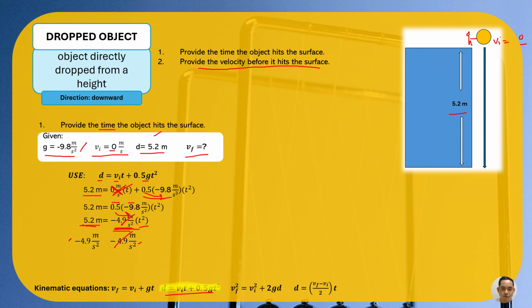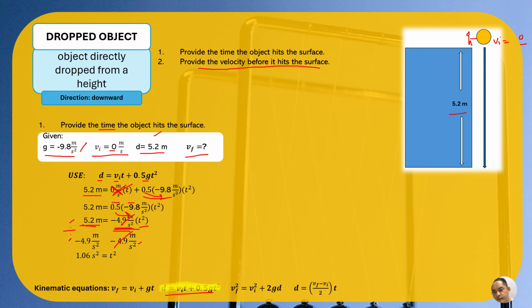It will become 1, of course. So the negative 4.9 is gone because it is divided by itself. And in this case, we divide 5.2 by negative 4.9. So our quotient will be, I forgot the negative, positive.